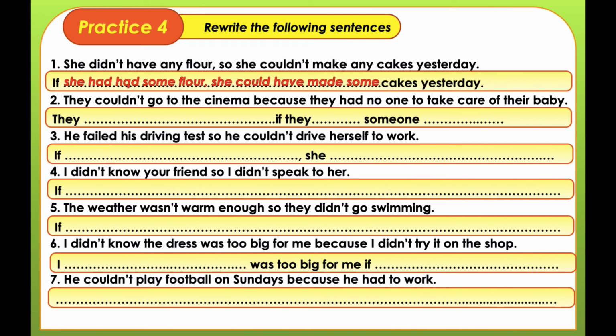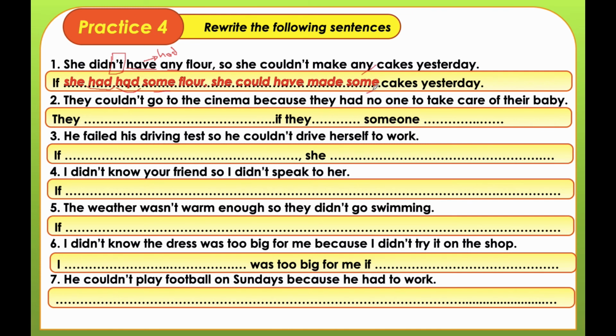If she had had some flour, she could have made some cakes yesterday. Some of you would be confused with had. So I'm going to help you to discuss them. The first had is the auxiliary. The second is the main verb have, and the past form of the main verb have is had. And we change any to some because any is written in the negative form. Same goes with any here and some here.